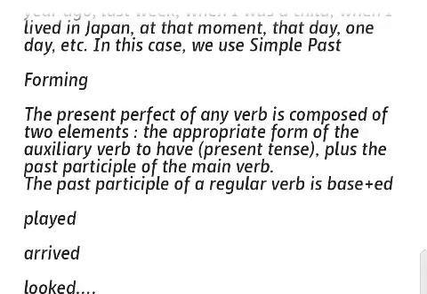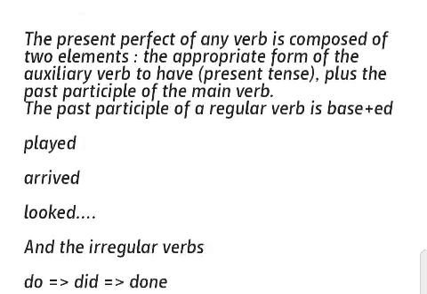Forming the perfect. The present perfect of any verb is composed of two elements: the appropriate form of the auxiliary verb to have, present tense, plus the past participle of the main verb. The past participle of a regular verb is base plus ed.